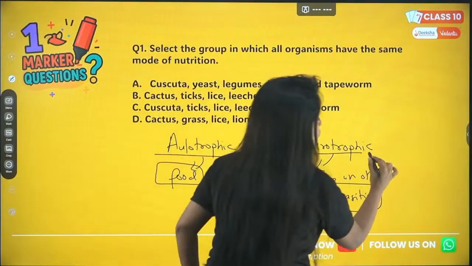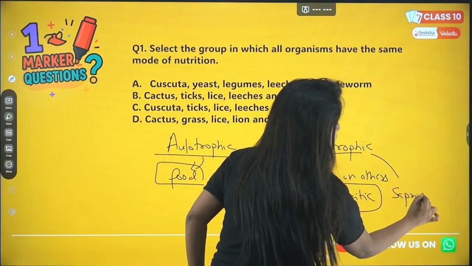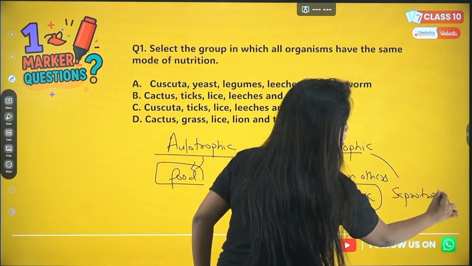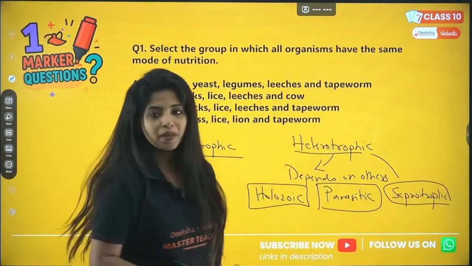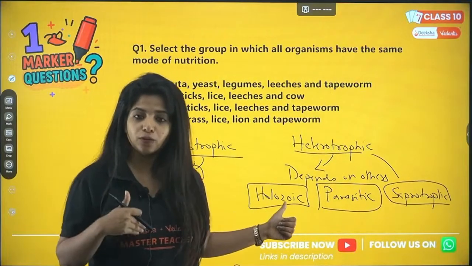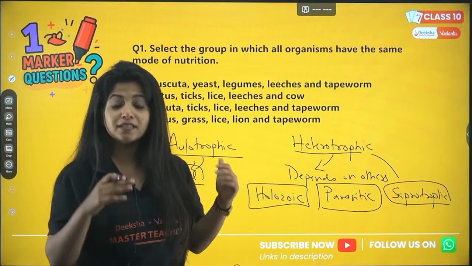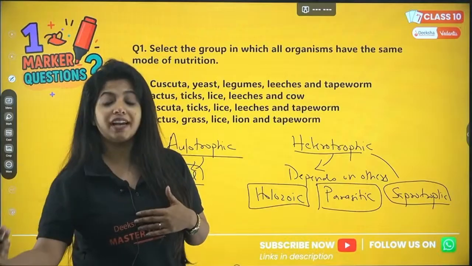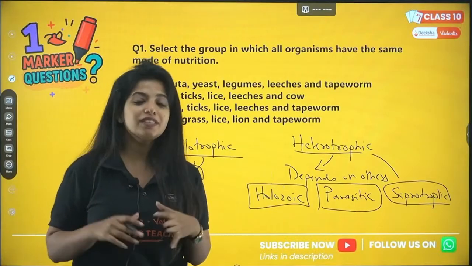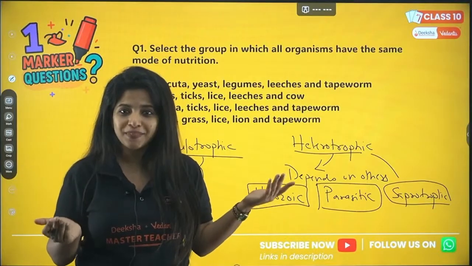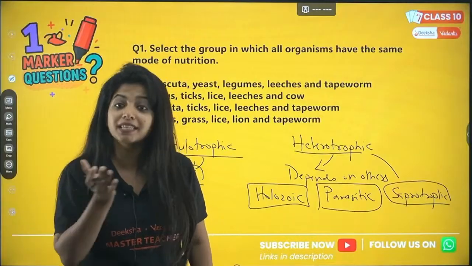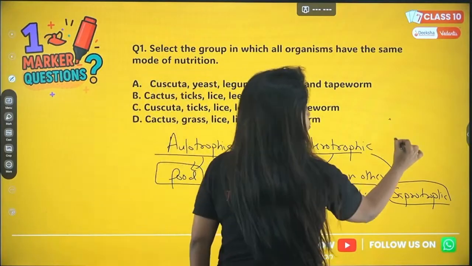Now you have one more which is known as saprophytic or saprotrophic mode of nutrition. What do you mean by that and who shows that? So in holozoic we are taking the food inside and the food is being broken down inside our body. In saprophytic, you know what happens? The food is broken down outside the body. Where do you see it? You see it usually with fungus. So fungus, for example, mushroom is a type of fungus. In the case of mushroom, you know what happens?